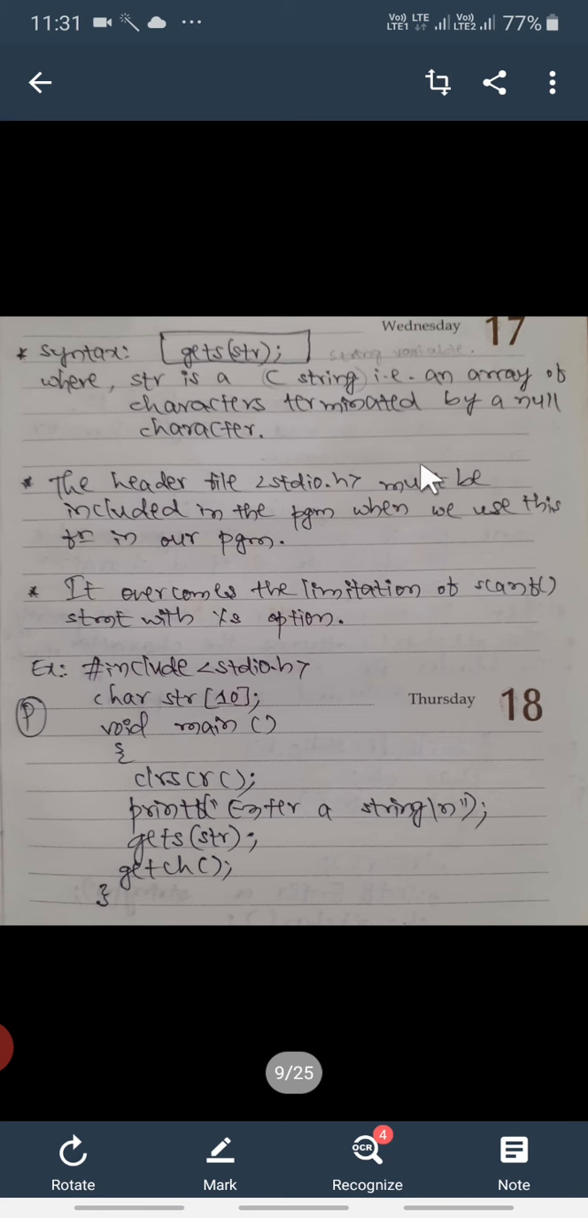The header file stdio.h must be included in the program when we use this function, because not only printf and scanf are defined in the stdio.h header file, apart from those gets is also defined in stdio.h. So whenever we use gets in our program, we must use the hash include stdio.h preprocessor statement. So it overcomes the limitation of a scanf statement with the %s option.